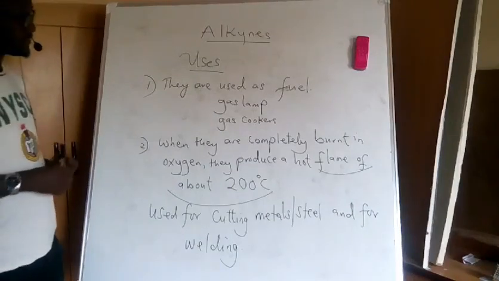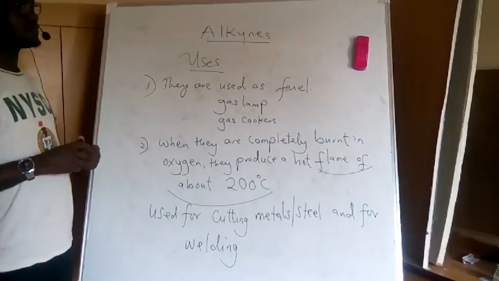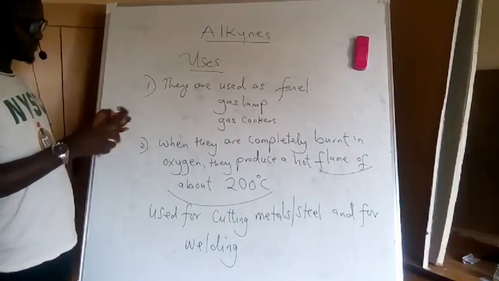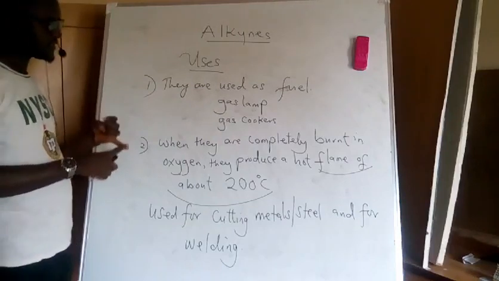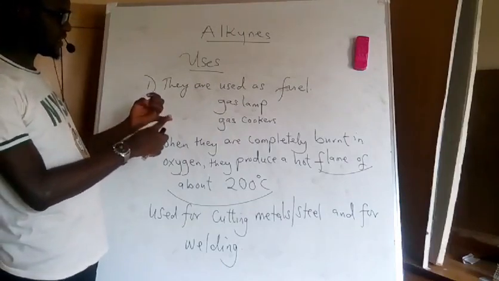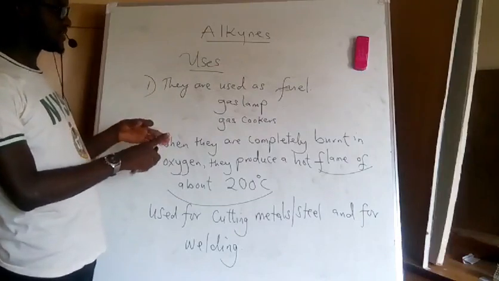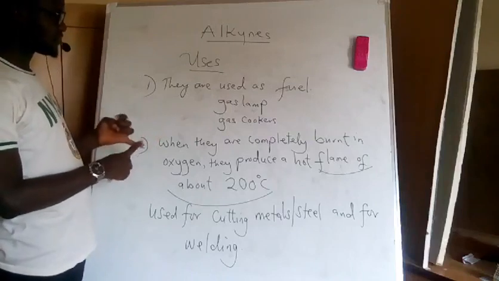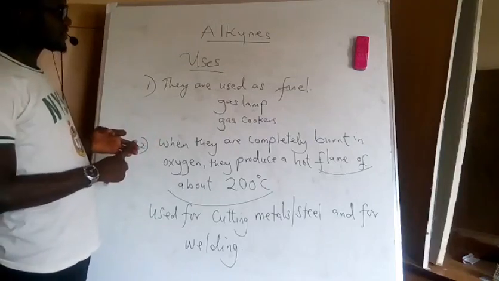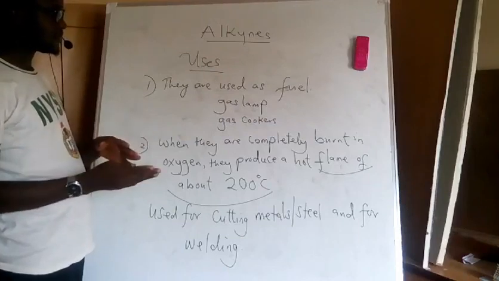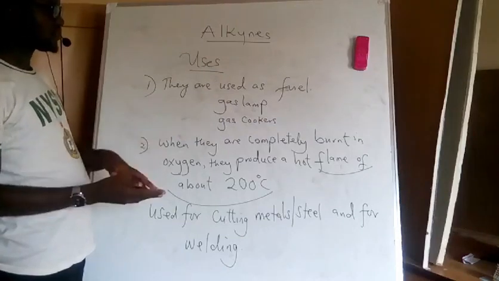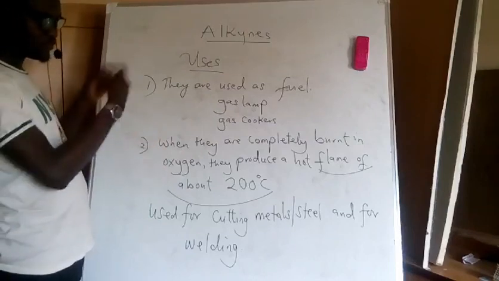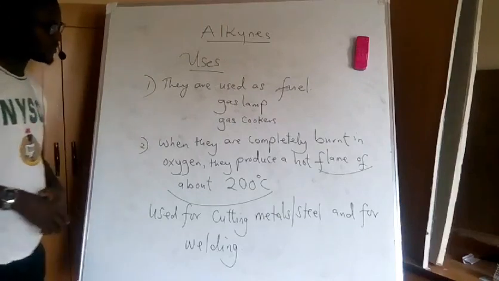So I think we'll stop here on this video. In our next video, we continue with the aromatic hydrocarbons, because now we are done with aliphatic. We said aliphatic consists of alkanes, alkenes, and alkynes, and when we finish these three, it's as good as we have finished aliphatic hydrocarbons. So the next one that is left is aromatic hydrocarbons. And if we finish aromatic hydrocarbons, then we are done with acyclic hydrocarbons. Then we move to the cyclic hydrocarbons.